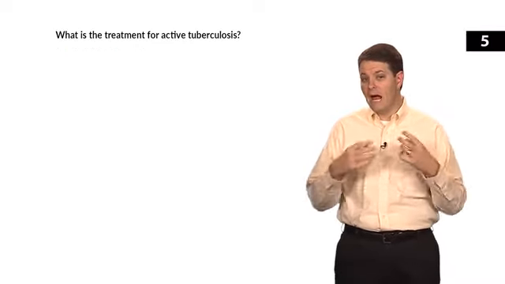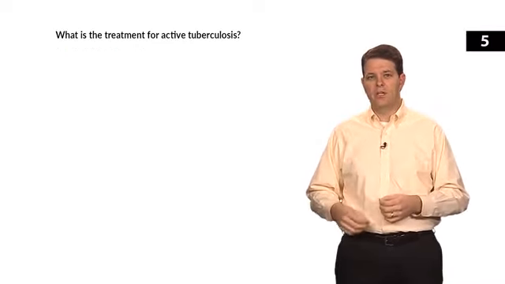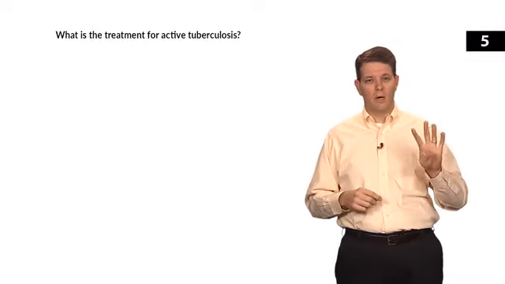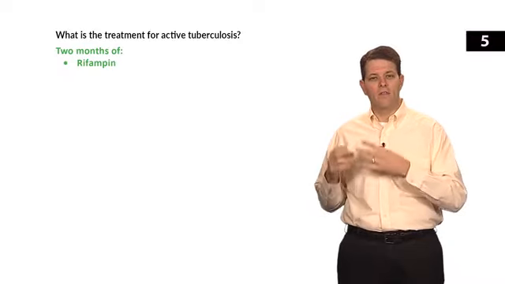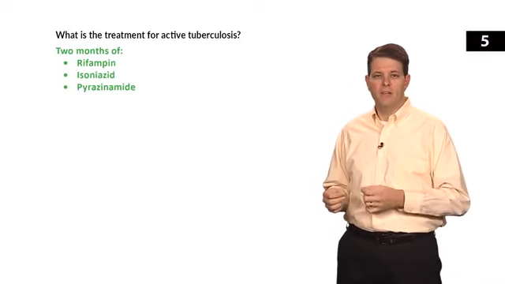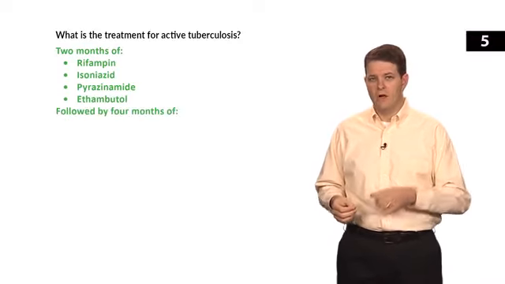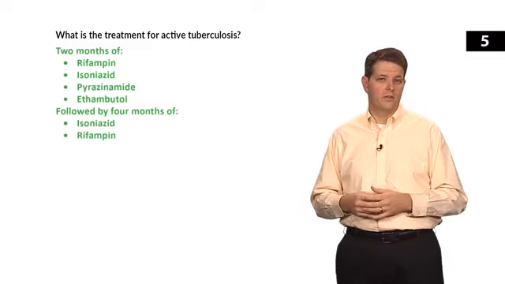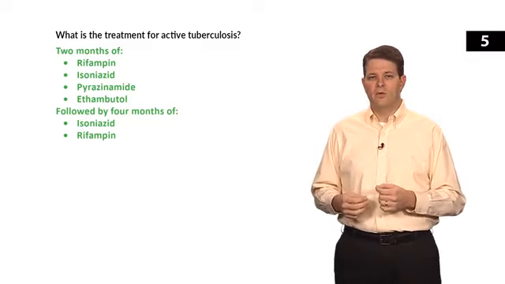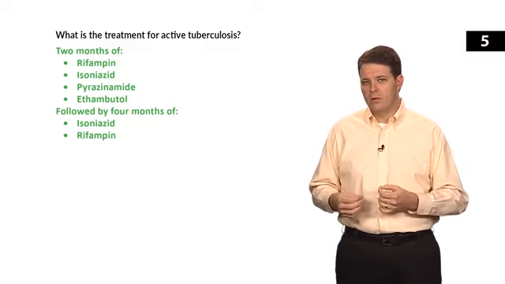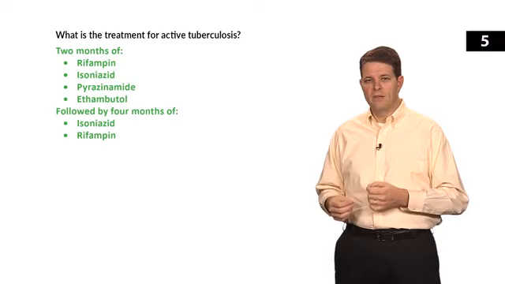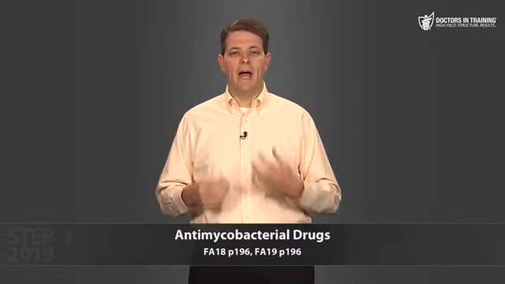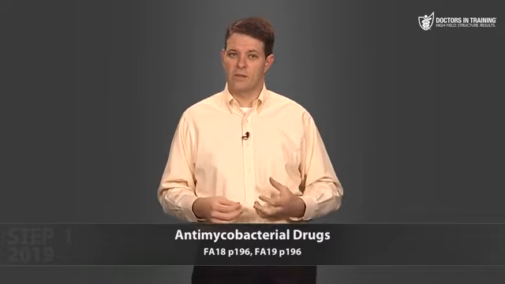But if the patient has active tuberculosis, the standard treatment includes 4 drugs for the first 2 months and then 2 drugs for the next 4 months. So you give 2 months of rifampin, isoniazid, pyrazinamide, and ethambutol, followed by 4 months of isoniazid and rifampin for a total 6-month course. And note that the first letters of these 4 initial drugs spell RIPE: rifampin, isoniazid, pyrazinamide, and ethambutol.